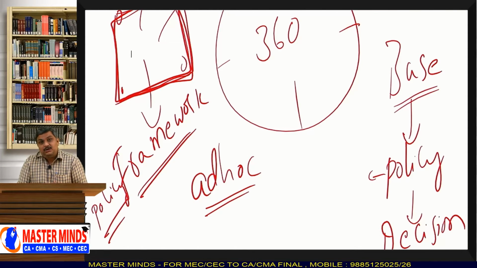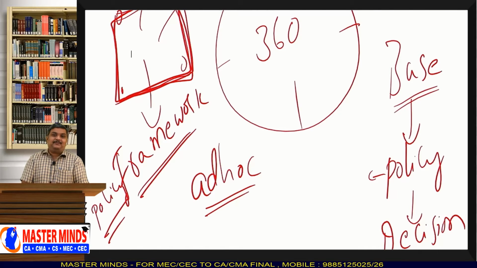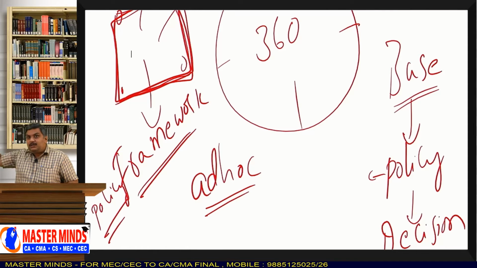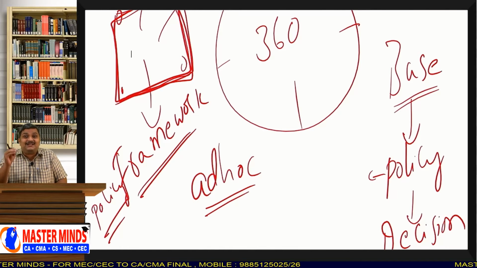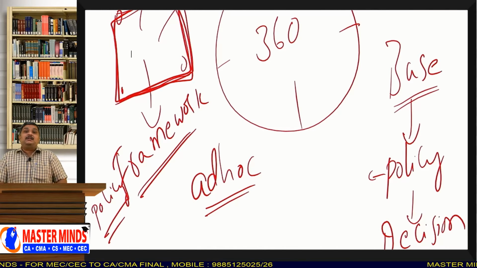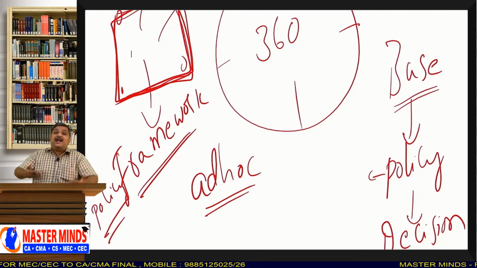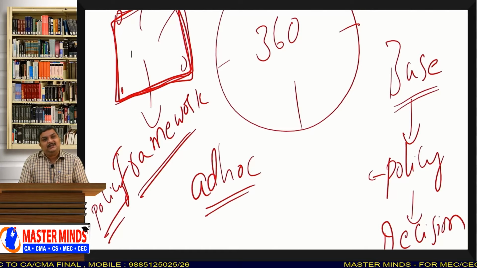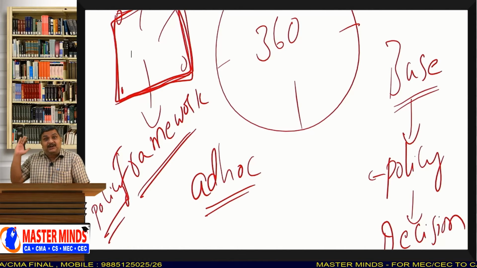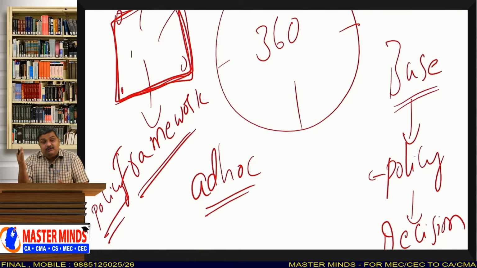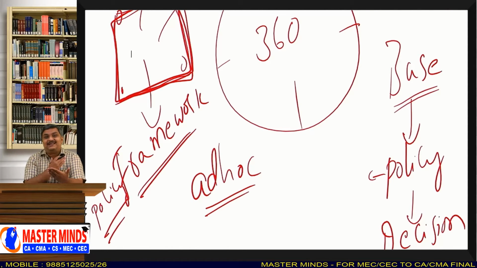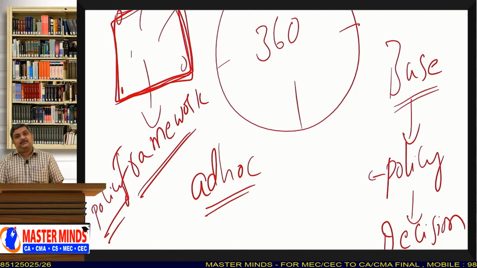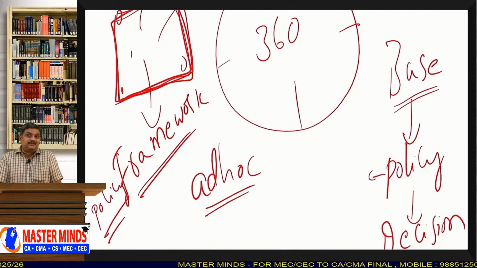Then what to do? You need to have a policy, and that policy is to be communicated to all the managers who have to take decisions, and they have to read that policy, they have to understand that policy, and accordingly they have to take the decisions. That means policy is the reference. Whenever you get a doubt, you should refer to the policy and then you take the decision. Okay, that is the importance of business policy in business.